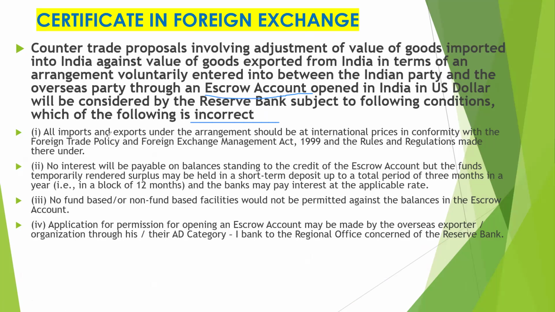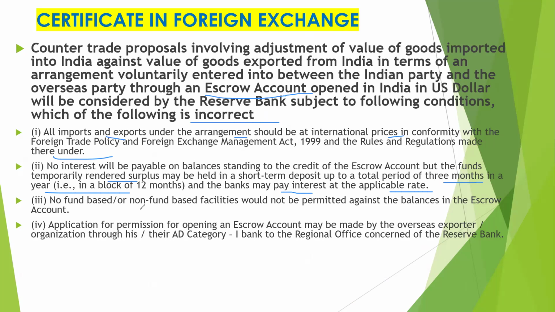First, all import and export under this arrangement should be at international price in conformity with the Foreign Trade Policy and Foreign Exchange Management Act 1999 and rules and regulations made thereunder. No interest will be payable on balances standing to the credit of the escrow account, but funds temporarily rendered surplus may be held in short-term deposit up to a total period of 3 months in a year, and the banks may pay interest at the applicable rate.